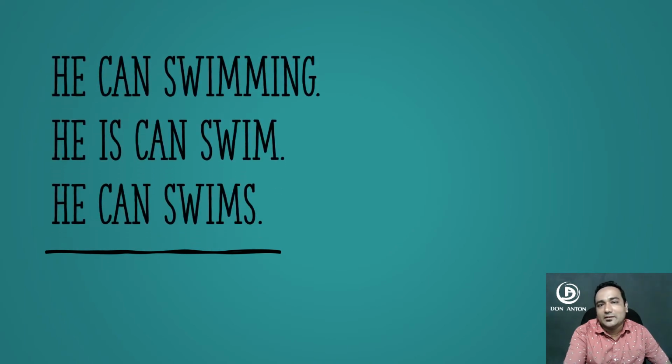What about these sentences? Are those correct? So just keep in your mind, when we use the modal verb can, we can't use the verb in ing form. So then it should be he can swim. This sentence is also incorrect because we can't use a helping verb with can. So then it should be he can swim. He can swims is also wrong. It should be he can swim.